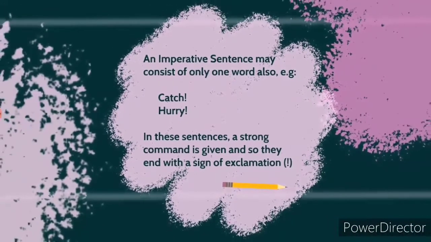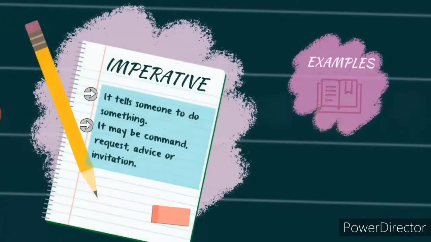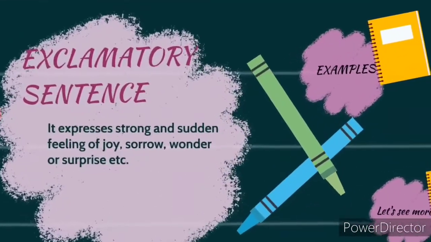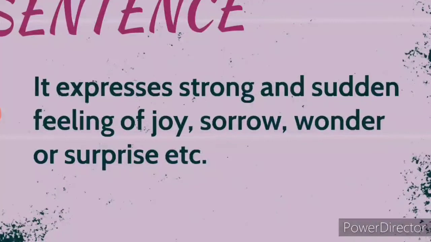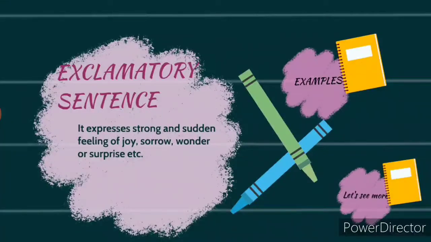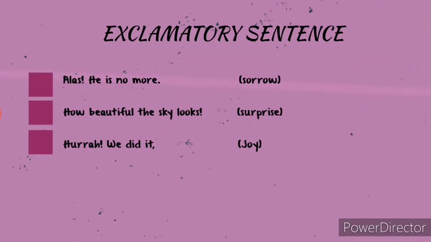Now let's see what exclamatory sentences are. So an exclamatory sentence expresses strong and sudden feeling of joy, sorrow, wonder or surprise, etc. That means these sentences show our inner feelings or inner emotions. Now let's understand it with some examples.